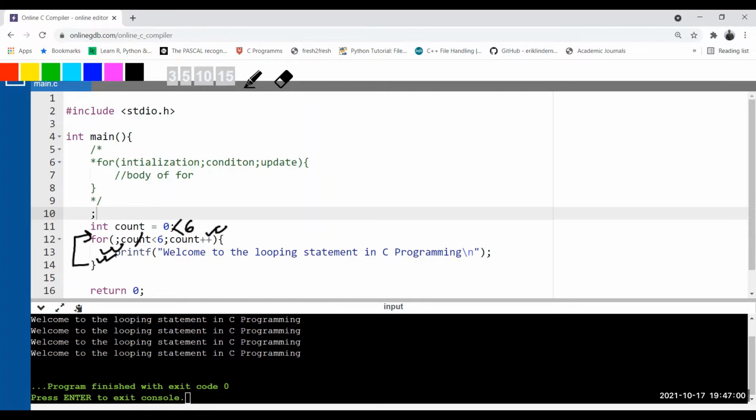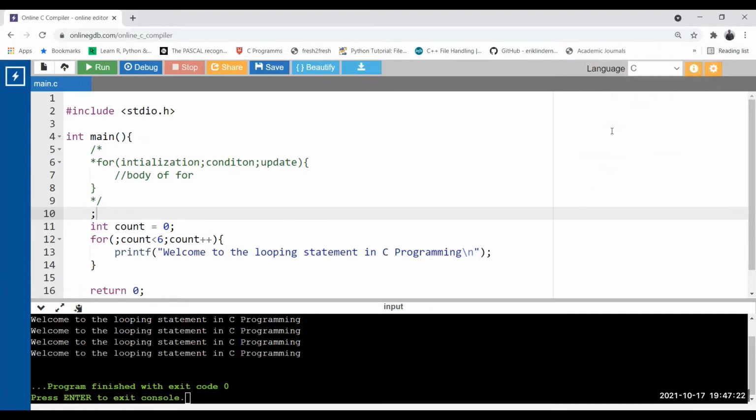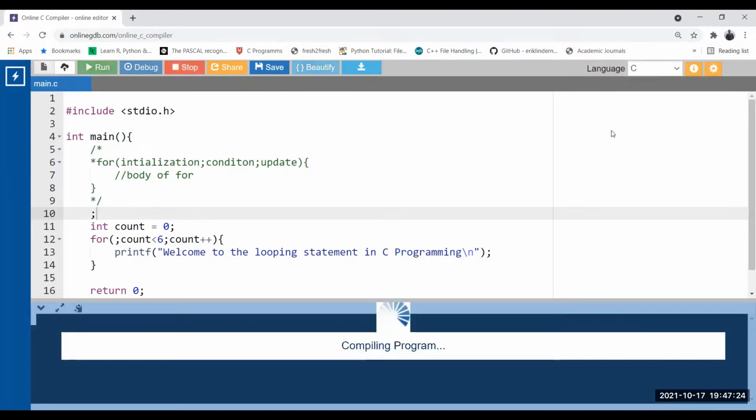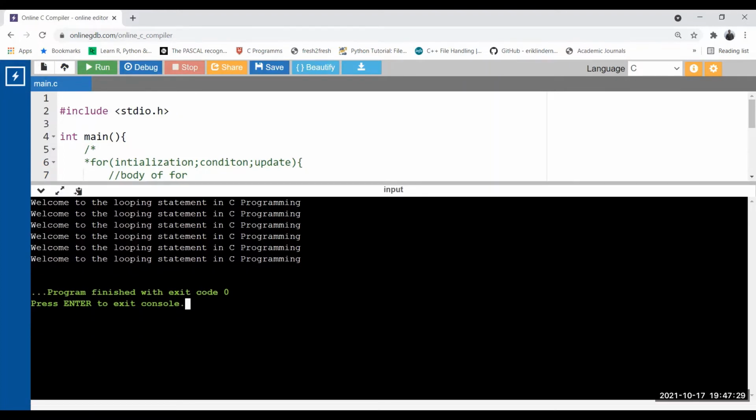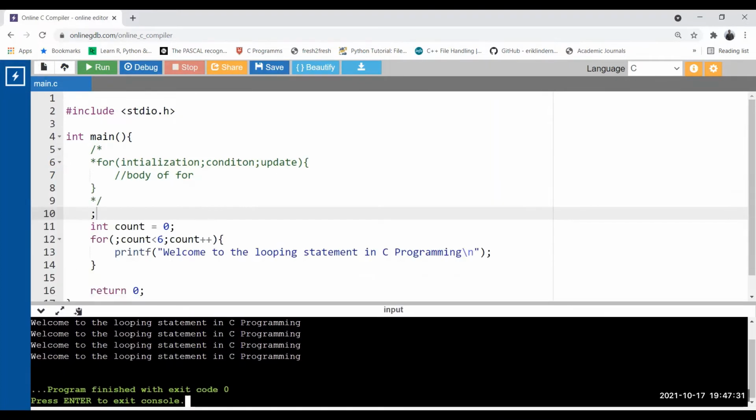Although I have written the updation here, updation is always executed at the last statement of the body of the for loop. If you remember the previous explanation, when I go up into the body of the for loop again, then I'm incrementing, then I'm updating the loop control variable. So the syntax is correct, and we can write the for loop this way also, with initialization outside. If I execute the code, here you can see in my output window, I get the output 6 times. There is no issue.